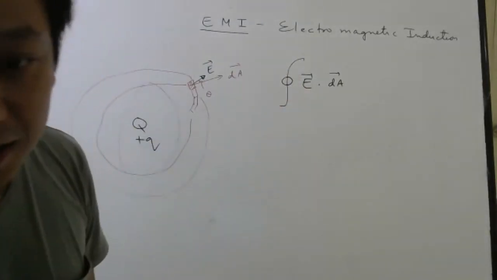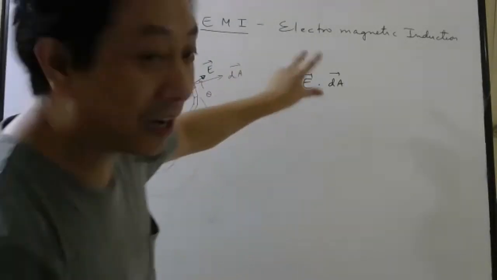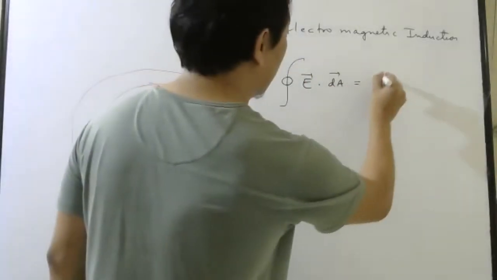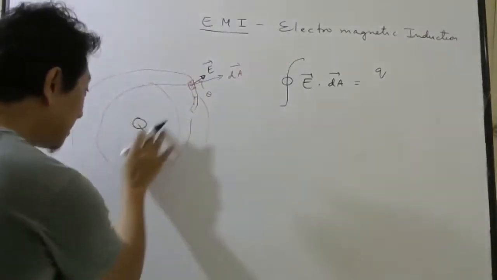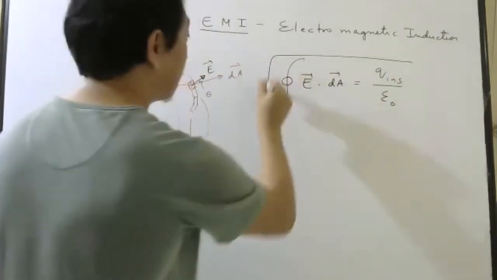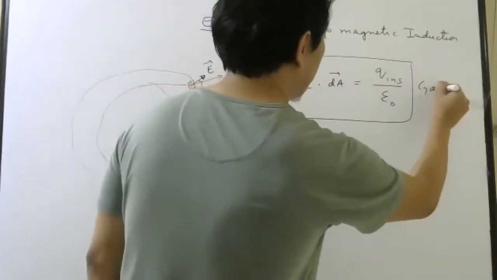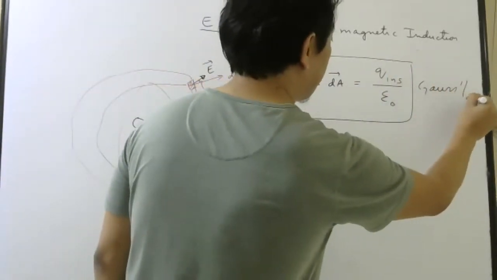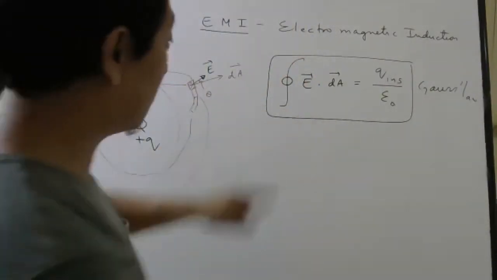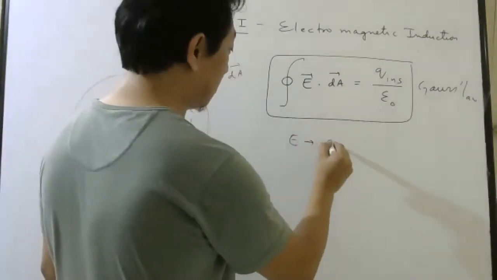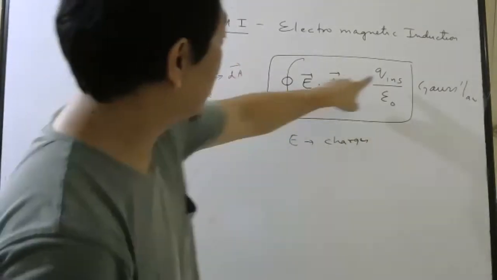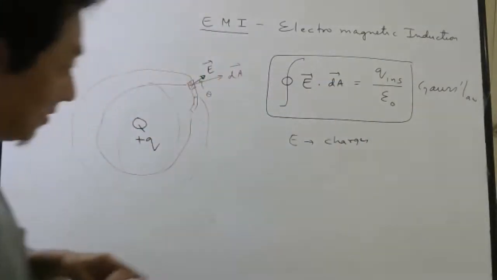This is not Gauss law right now. This is not Gauss law. This is net electric flux. Then Gauss law says this is equal to whatever charge is inside, divided by epsilon naught. So this is your Gauss law. Agree, right, everybody? And what this law says, if you look carefully, is that electric field is produced by charges. Very good.